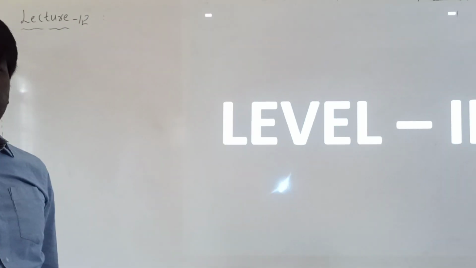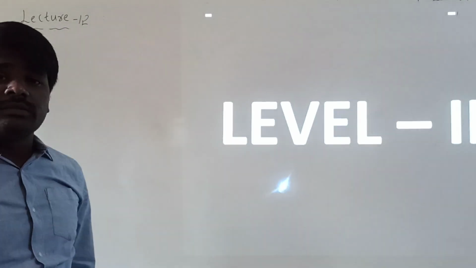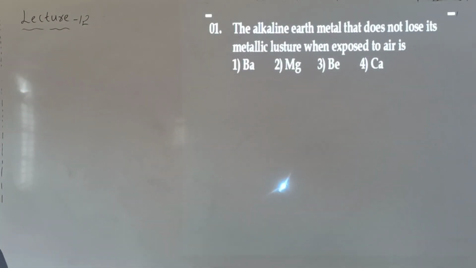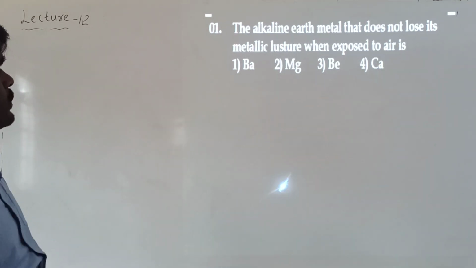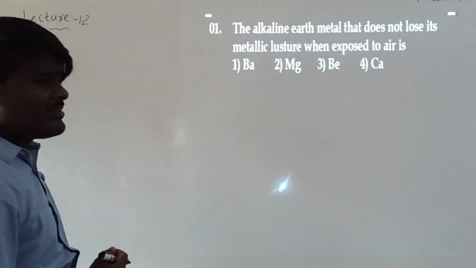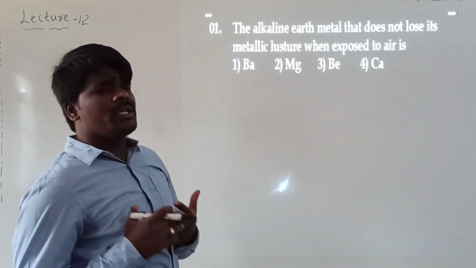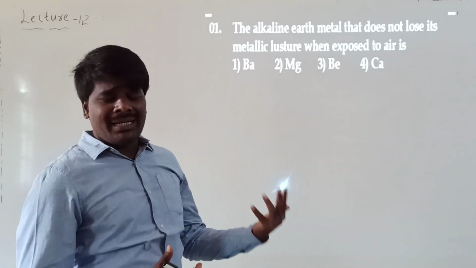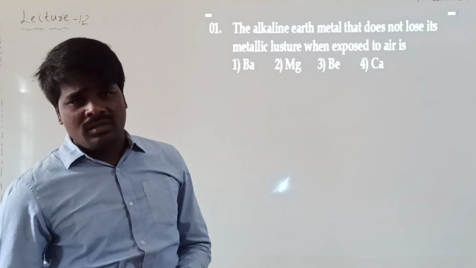This completes the level 1 questions of alkaline earth metals. We will move to the level 2 questions. Which alkaline earth metal does not lose its metallic luster when exposed to air? Here we have a question about their metallic luster. What is meant by metallic luster? The shining nature of metals is called metallic luster. Which alkaline earth metal does not lose its metallic luster when exposed to the atmosphere?